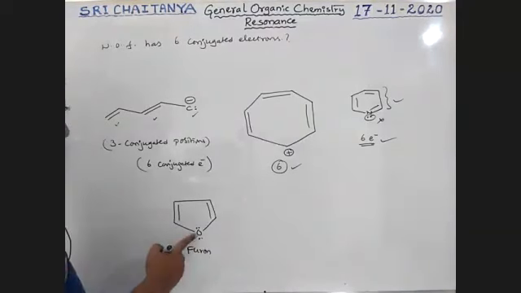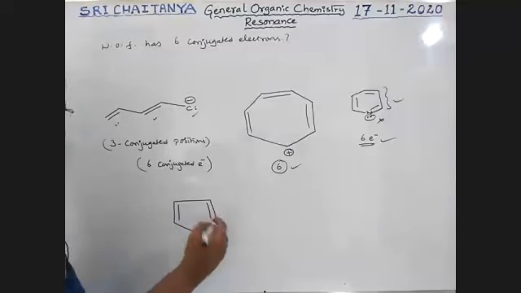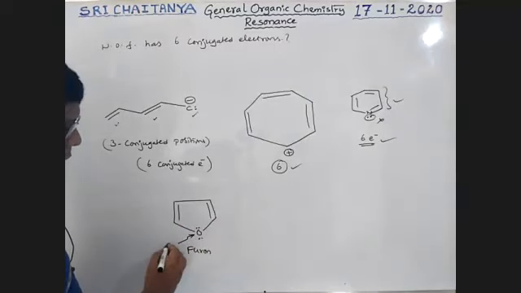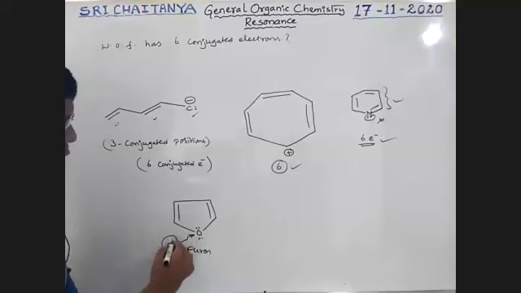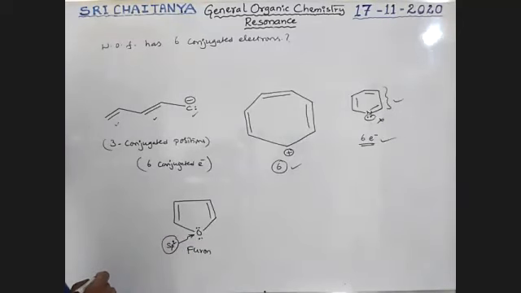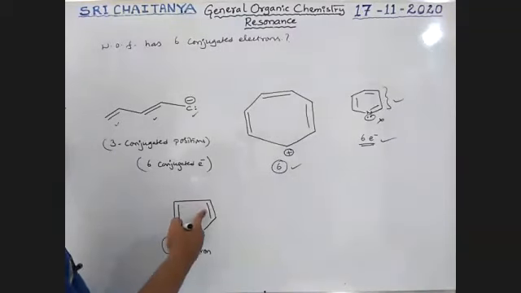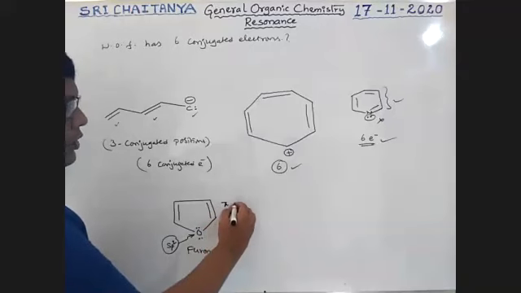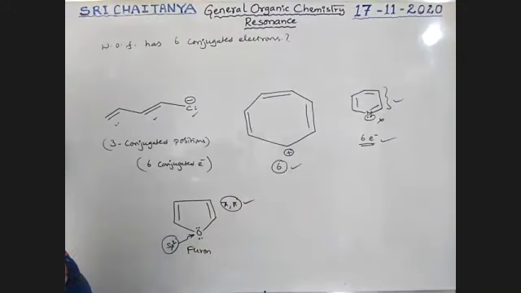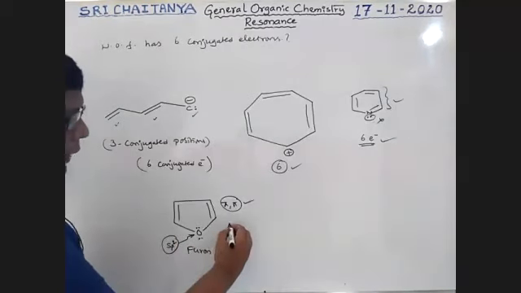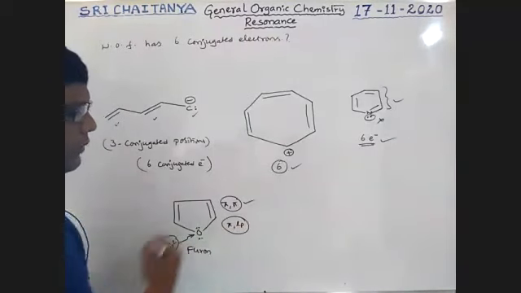Here, oxygen is bonded with sp2 carbons, so this oxygen is sp2 hybridized. Now here pi bond, sigma bond, pi bond, therefore pi conjugation is possible. Next, pi bond, sigma bond, lone pair: pi bond, lone pair conjugation is there.